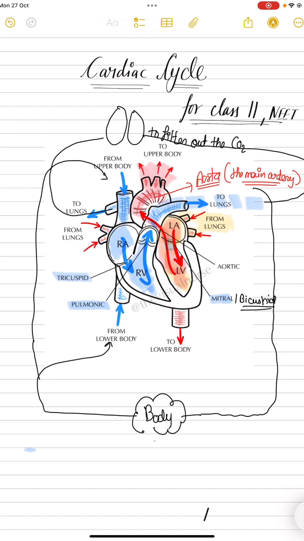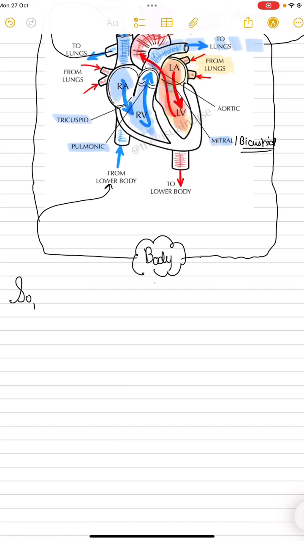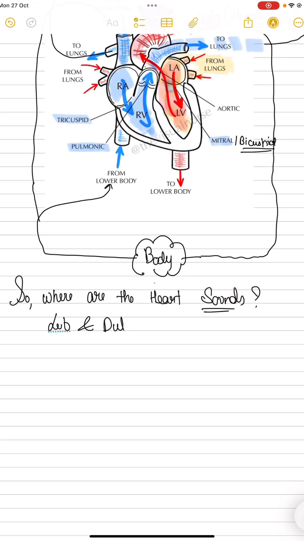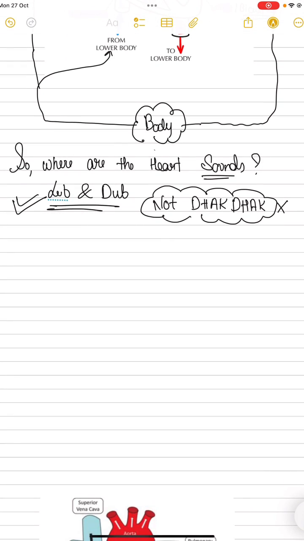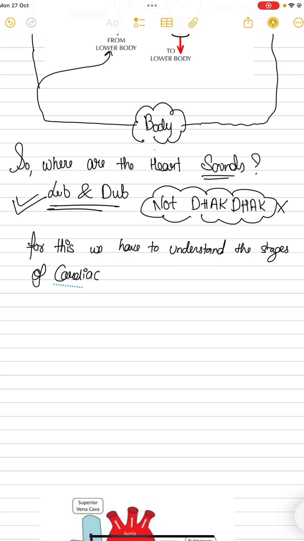The next thing we are going to study is where the heart sounds come from, that are lub and dub, not dhak dhak. Whenever you place your hand on your heart, you hear dhak dhak, but it's not dhak dhak, it's lub-dub. For this we have to understand the stages of the cardiac cycle, or you can say the phases of the cardiac cycle.